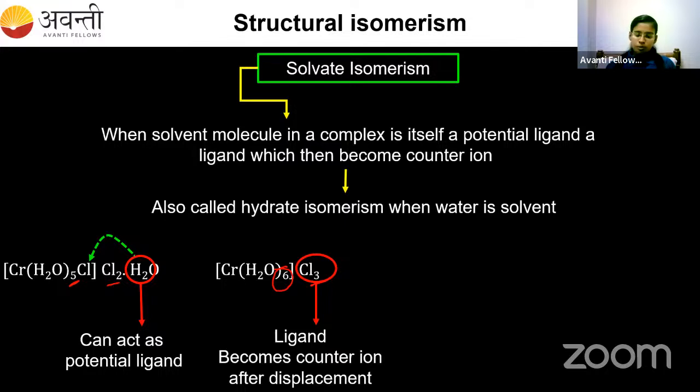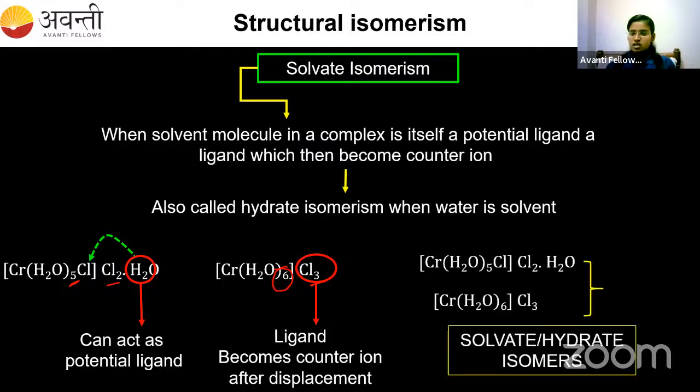So these two compounds have the same molecular formula but different arrangement. Those two compounds are called solvate or hydrate isomers of each other. Is it clear? Can you understand? If water is displacing some other ligand, it is called solvate isomers. That's all. Clear, students? Any doubt from this? No doubt? So this is all about structural isomerism.